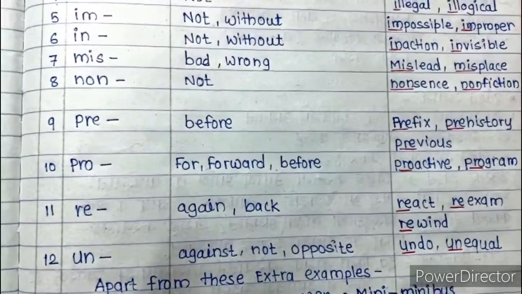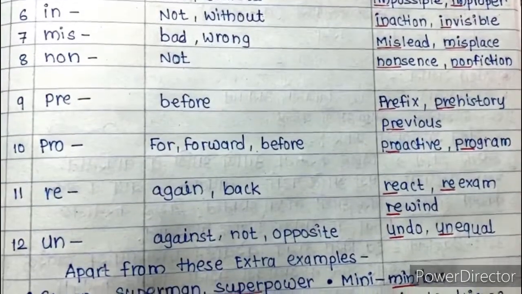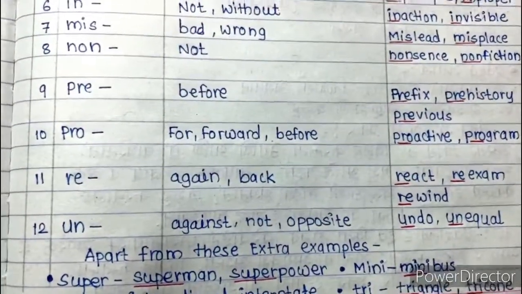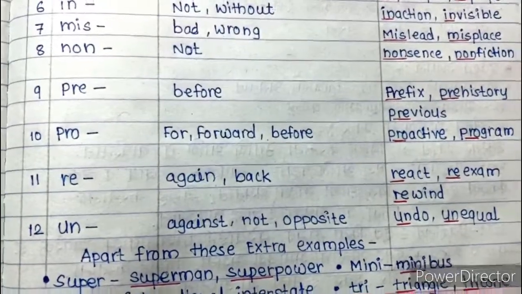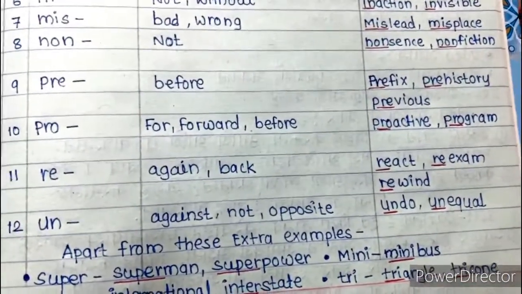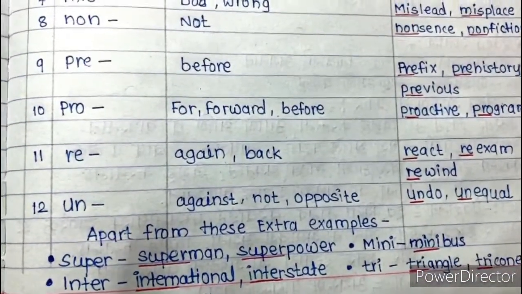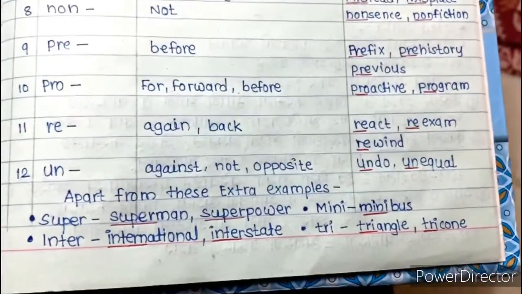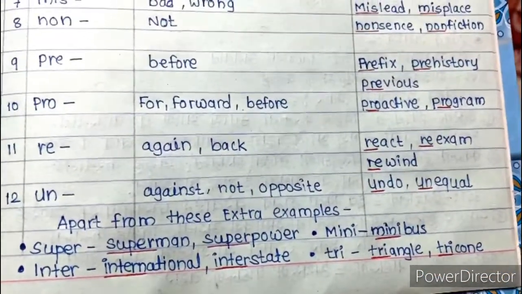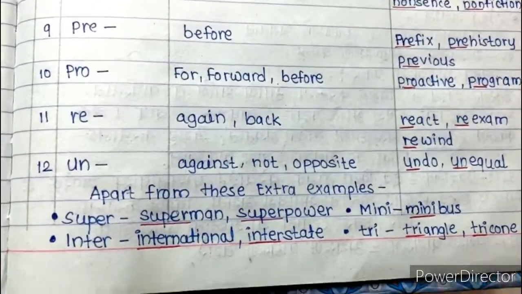Examples are impossible, improper. Next one is IN, not or without, again the meaning is the same, but examples are inaction or invisible. Seventh one is MIS, meaning bad or wrong. Examples are mislead, misplace, misconception, etc. Eighth one is NON, meaning not. Examples are nonsense, non-fiction.